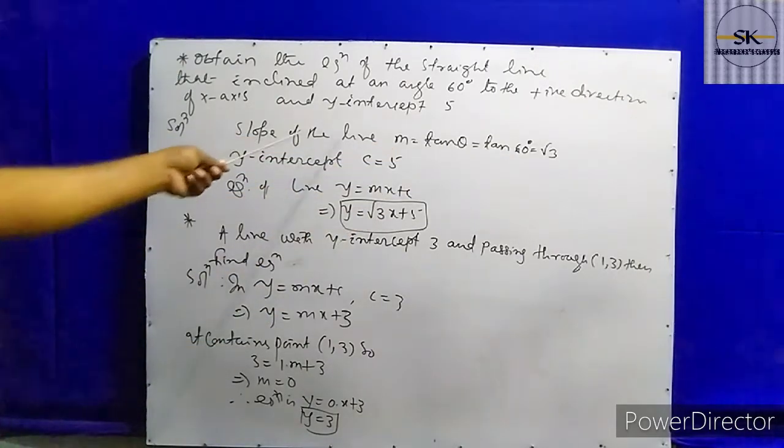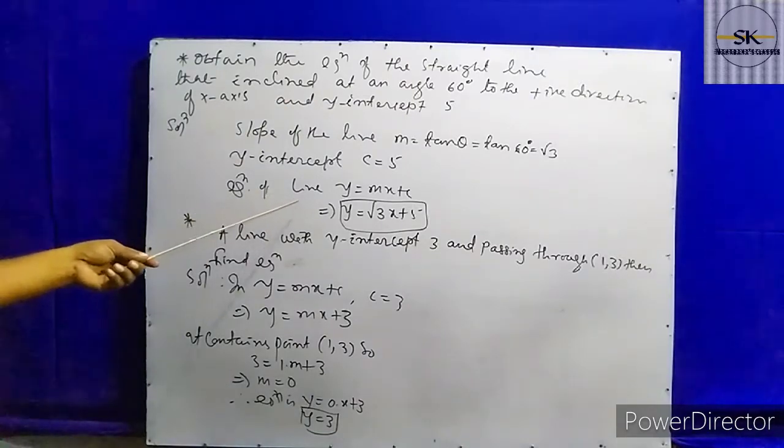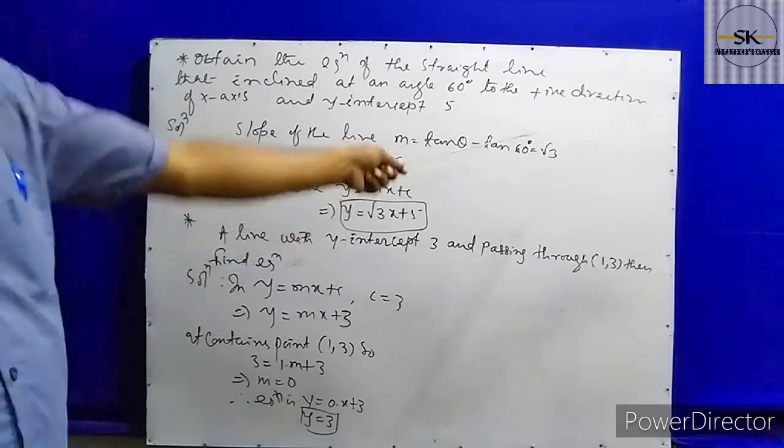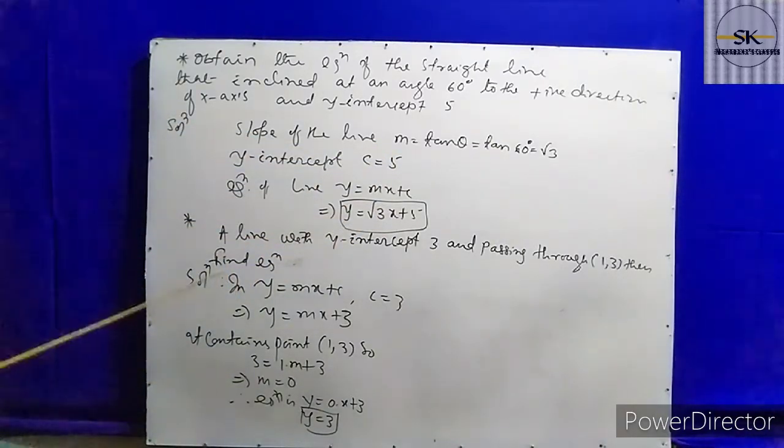The y-intercept 5 is given. So what is the equation of the straight line? y equal to mx plus c. Instead of m you put root 3 and c equal to 5. This is the required equation of the straight line.